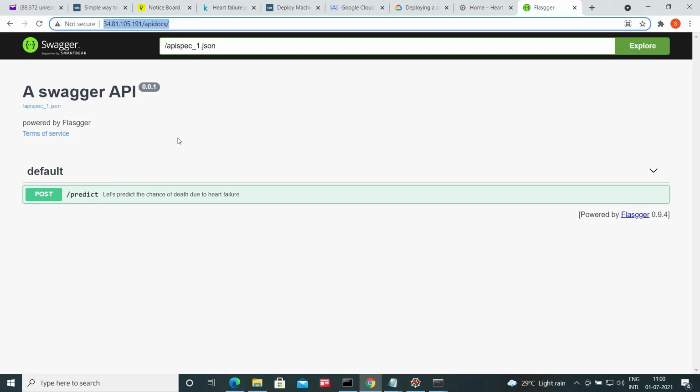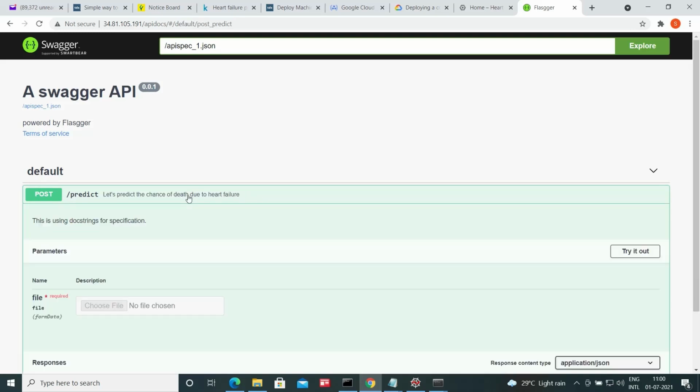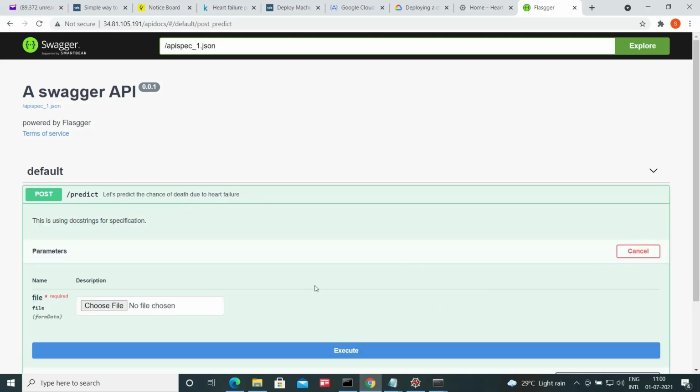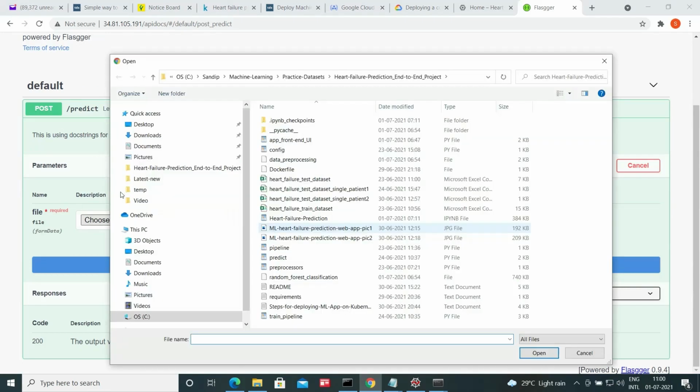Finally I am here. As you can see, it is showing a Swagger API, and we are using the POST method predict. So let's predict the chance of death due to heart failure. Once you click on that, you have to click on Try it out, then it will be active, and then you have to choose the file.